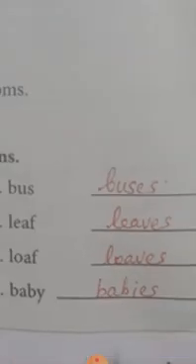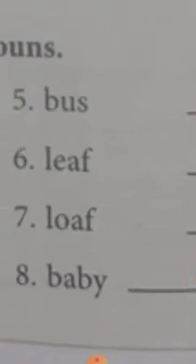Okay, leaf changed into leaves. Remove the f from the singular and add ves there. Then next, loaf. That is also the same. We have to remove the f from the loaf and add ves there. Then we will get loaves. The plural form of loaf is loaves.